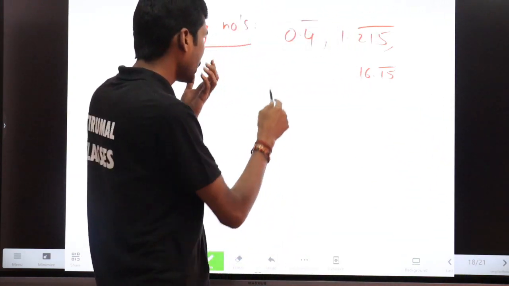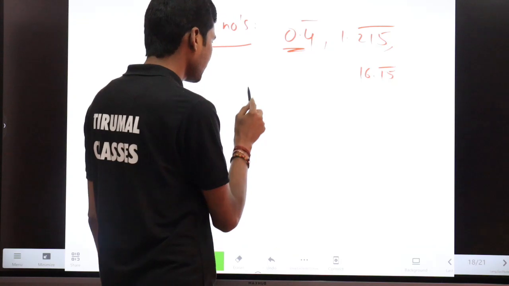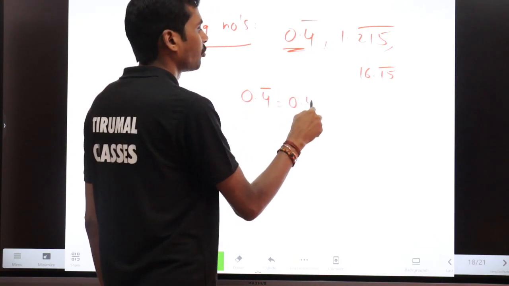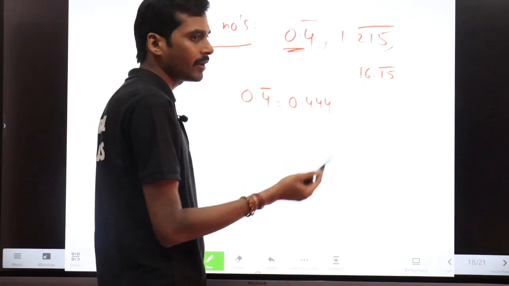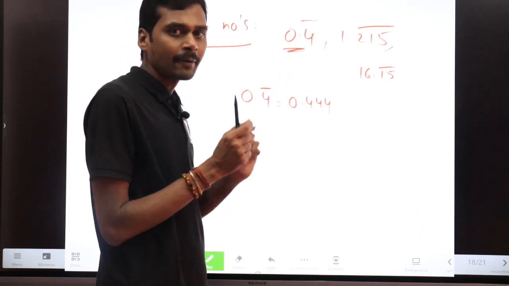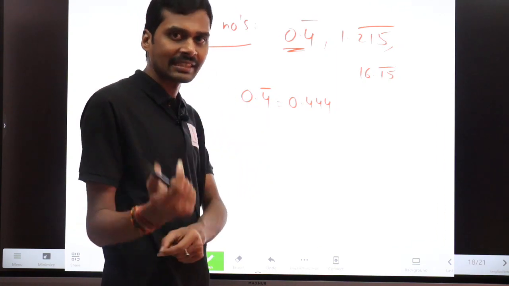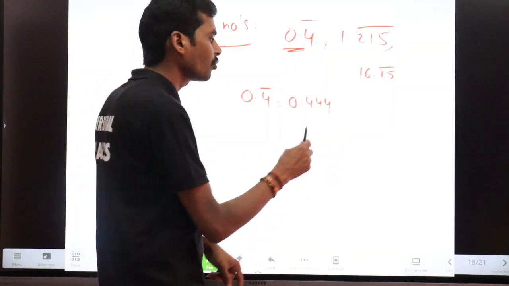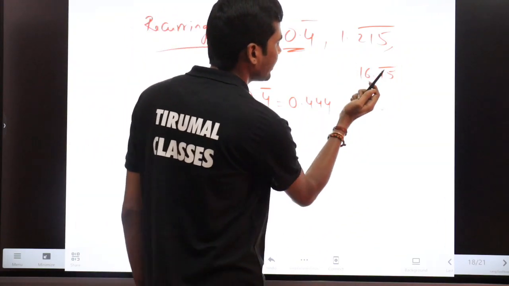So what it means is that 0.4 bar is nothing but 0.444. Bar means that after the decimal point, if you have a bar on any number, that particular digit is repeating endlessly. So 0.4 bar is nothing but 0.444444 and so on.